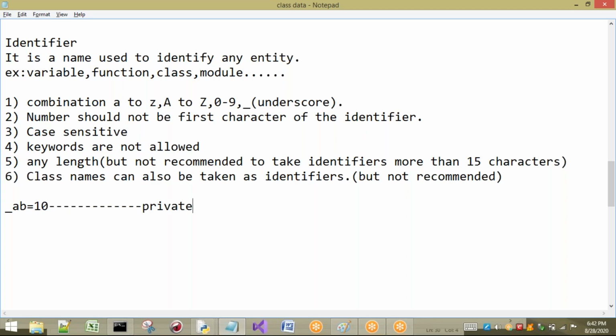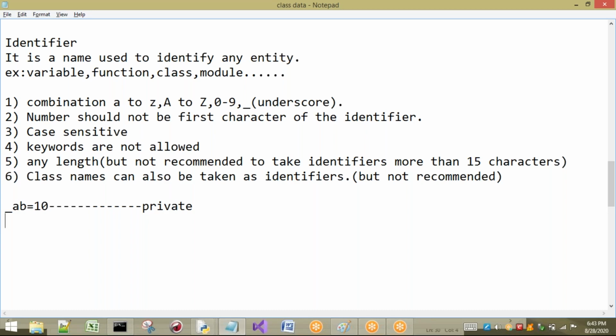Just listen to this for now; later, when we go to object oriented programming, you will understand it. Internally, Python is going to consider this underscore AB as private. So if you use underscore as the first character, it considers that identifier a private identifier or private variable.